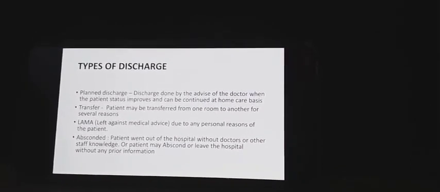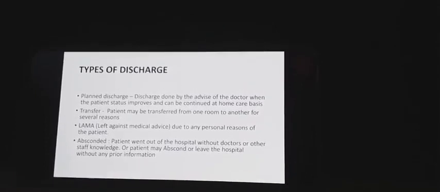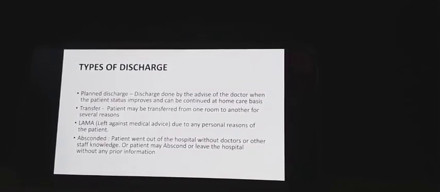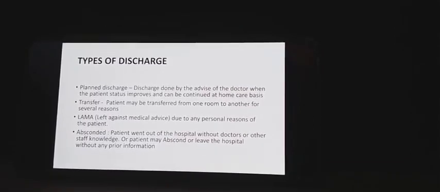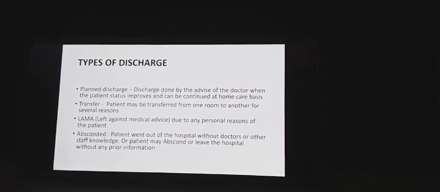As healthcare personnel, we have to give care till the last breath of the patient. In that condition they might want to go for discharge, but all of that comes under LAMA. Absconded: the patient went out of the hospital without the doctor's or other staff's knowledge, or may leave the hospital without any prior information.